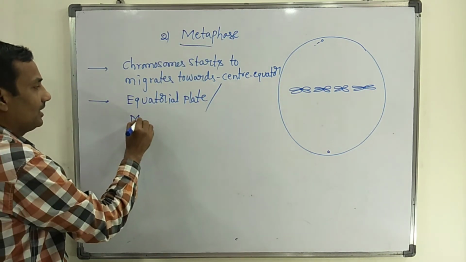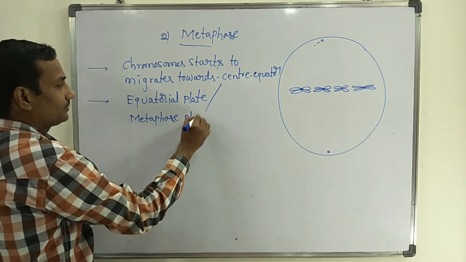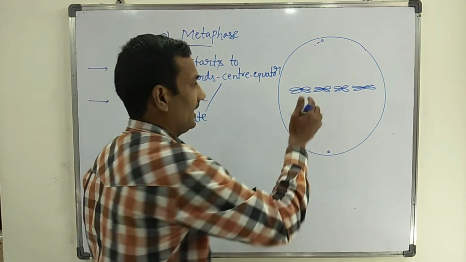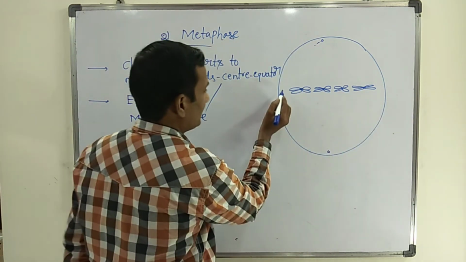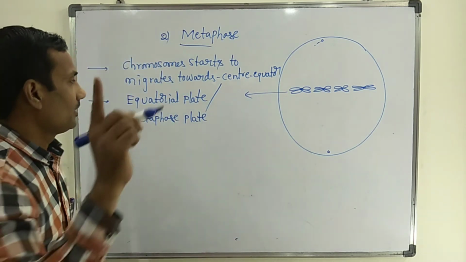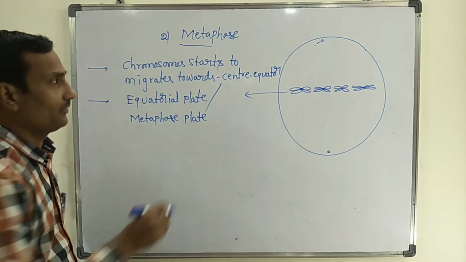So it is also called the metaphase plate. Due to movement of all chromosomes to the center of the cell, this plate is the equatorial plate or metaphase plate. But how can you remember it? It is easy to remember from an examination point of view.